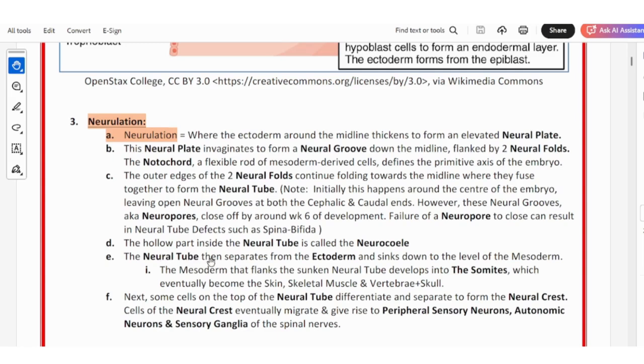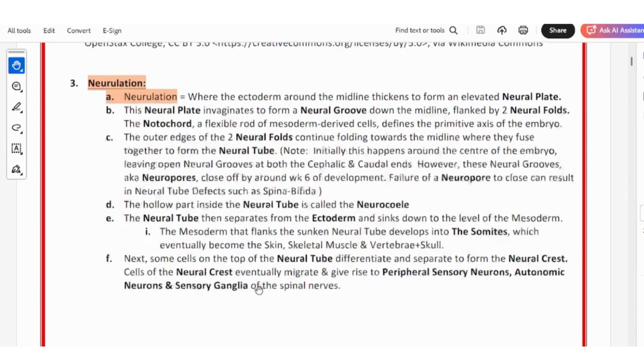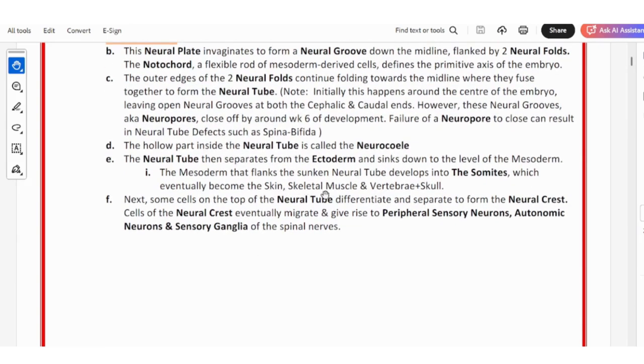The neural tube separates from the ectoderm now, and sinks into the level of the mesoderm. The neural tube separates from the ectoderm by the neural crest. I'll explain this whole thing in the diagram below. The mesoderm that flanks the sunken neural tube develops into the somites, which eventually become the skin, skeletal muscle, vertebrae and skull.